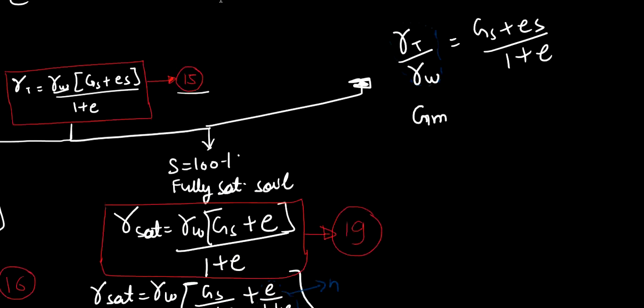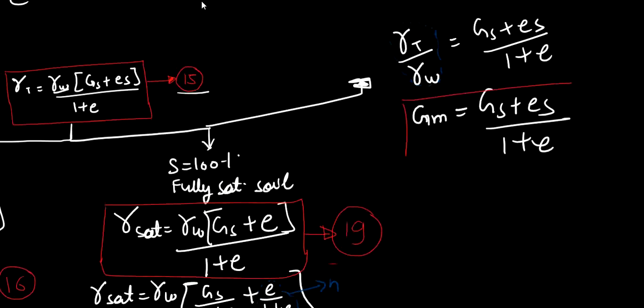So from this I get that Gm is equal to (Gs plus eS) upon 1 plus e. This is also an important equation. You can use this equation to compute the value of Gm, that is mass specific gravity. Let's number this as 20.